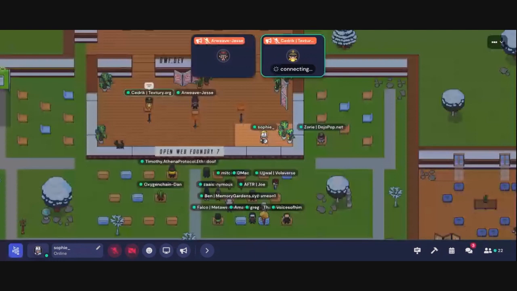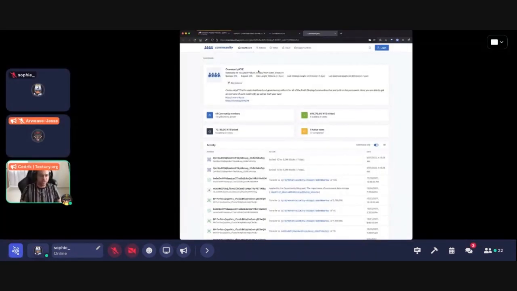This is the dashboard that you will see the first time that you create your community, or if you joined a community already. You have your community ID, which is in fact the SmartWeave contract transaction ID of that community. The entire profit-sharing communities work with SmartWeave contracts.